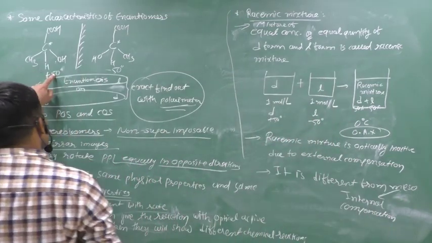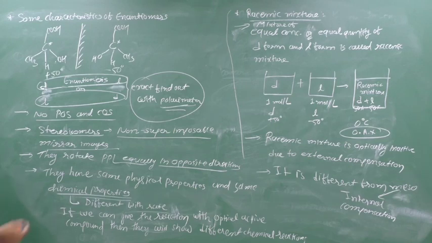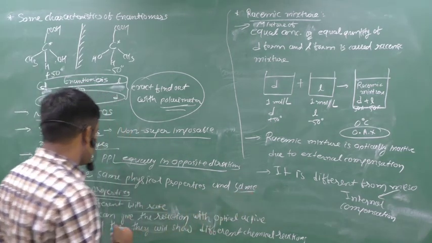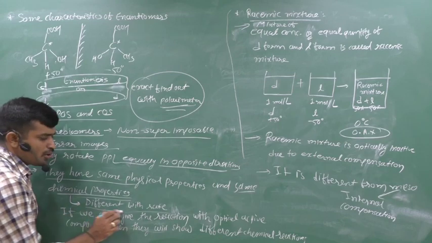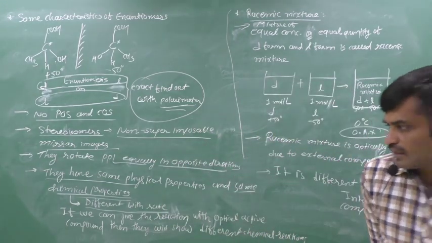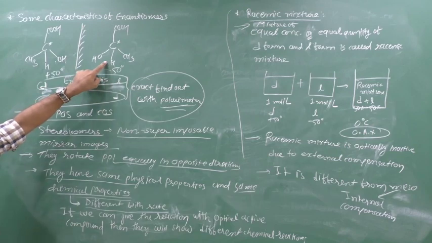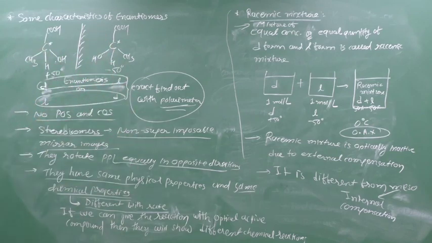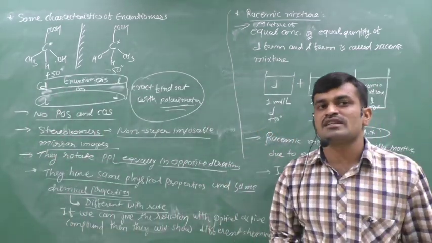If it is D, then plus 50; if L, then minus 50. Clear? Another characteristic is that they have the same physical properties and the same chemical properties. But these chemical properties differ with respect to the rate of reaction and some other quantities. If we react this compound with another optically active compound, the two give different types of reactions, and from this we can separate them.